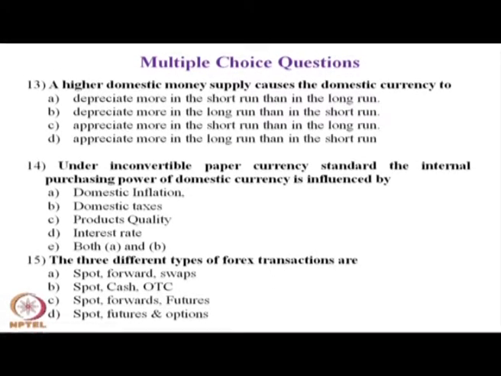Question number 14. Question number 14 for you is, under inconvertible paper currency standard, the internal purchasing power of domestic currency is influenced by, choices for you are A. Domestic inflation, B. Domestic taxes, C. Product quality, D. Interest rate, E. Both A and B. Mark the answer, keep it with you.